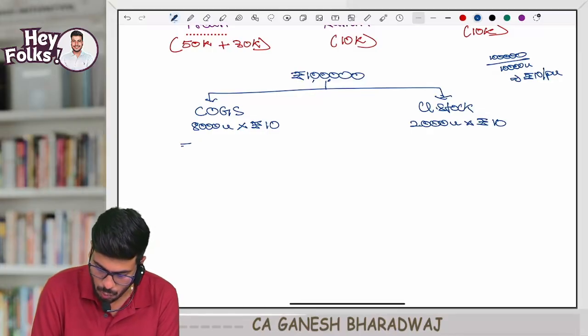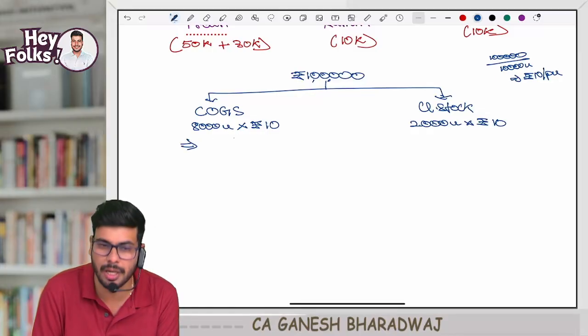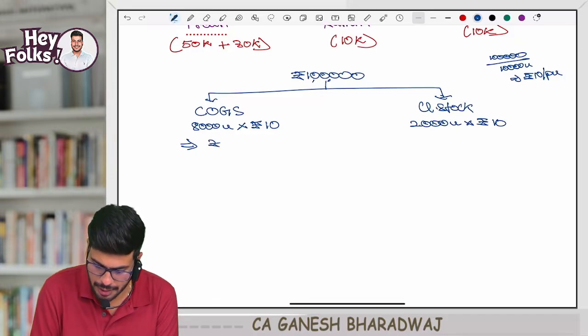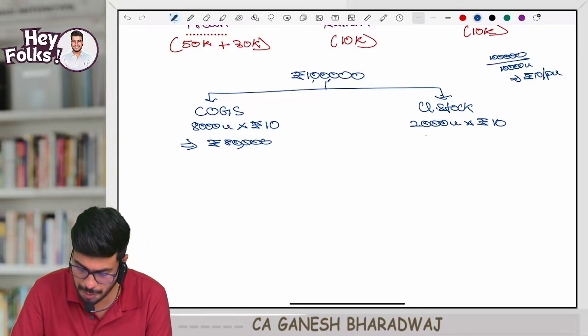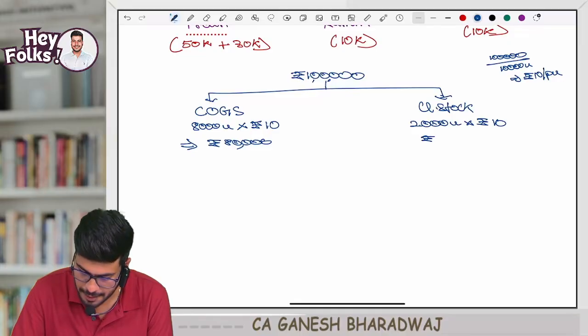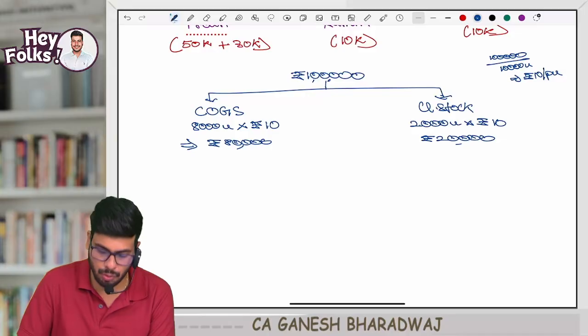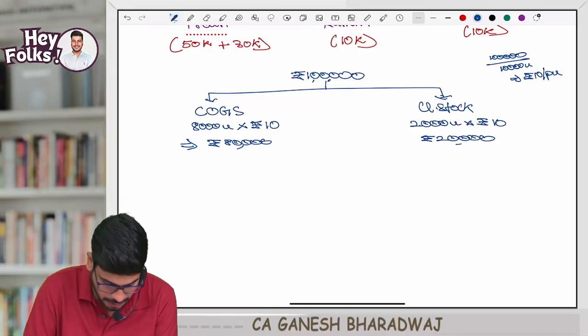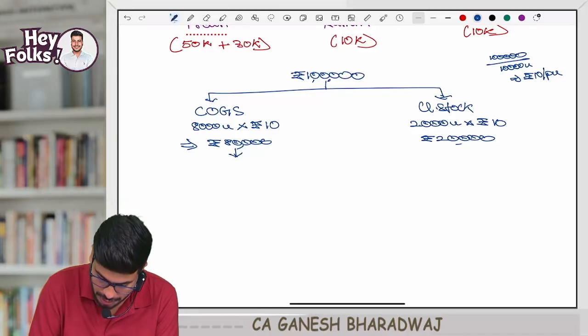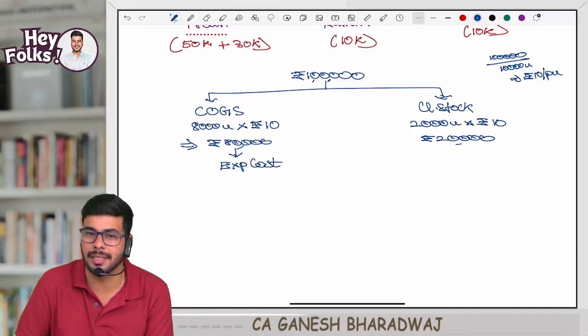So now what is going to be the cost of goods sold? 8,000 into 10. 80,000 rupees is going to be my cost of goods sold. Whereas what is going to be my closing stock? It's going to be how much? 20,000 rupees. So this 80,000 is going to be called as what? Expired cost. Correct? Guys, correct?